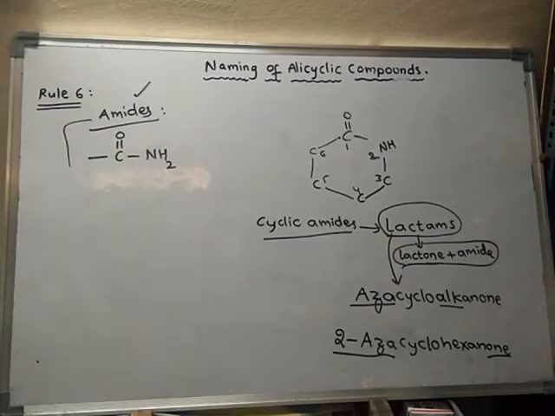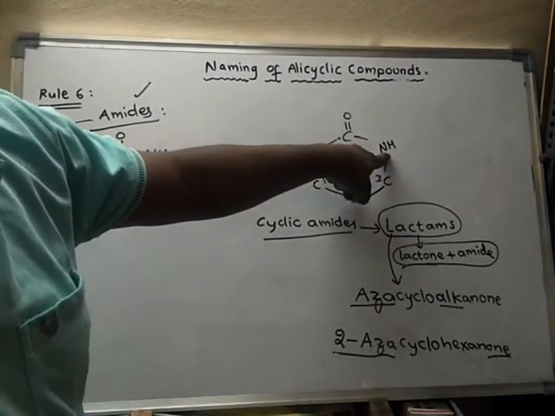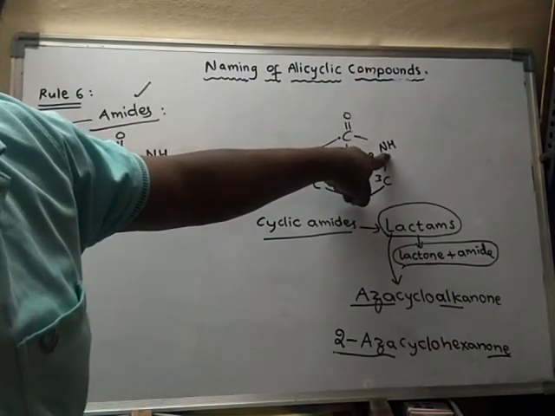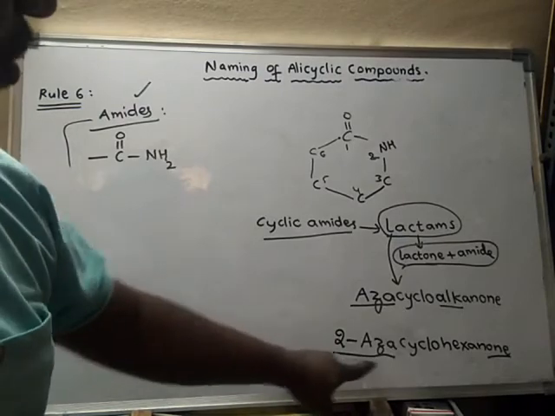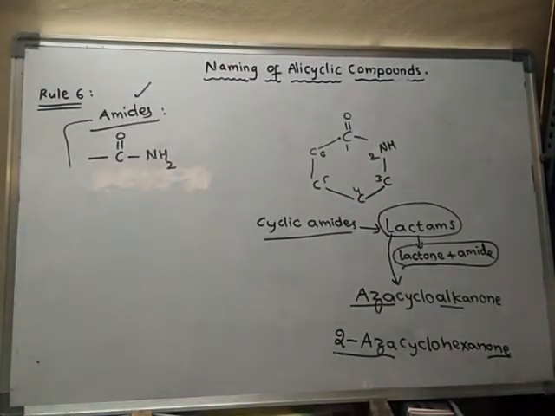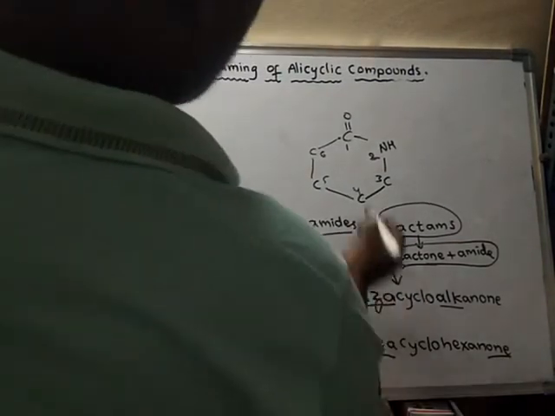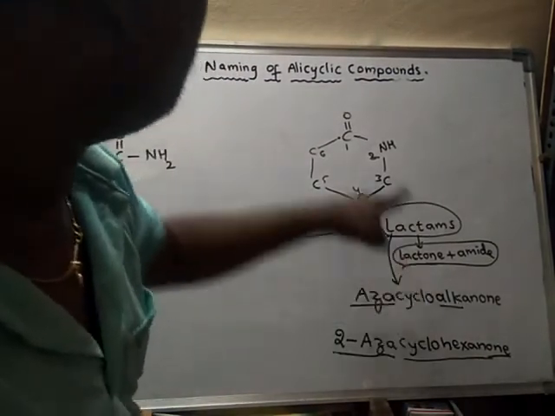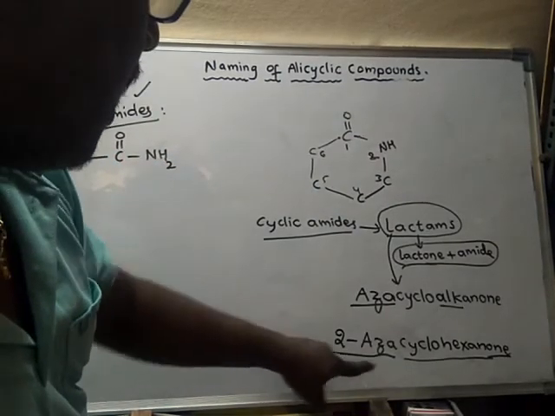What does 2-oxa indicate? It says that the second carbon is replaced by nitrogen. Hence 2-oxa cyclohexanone.